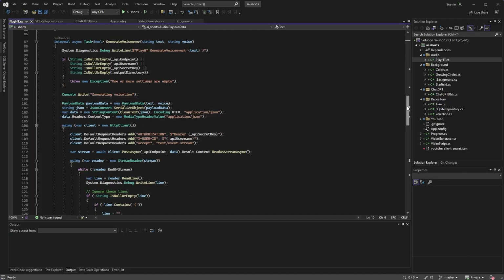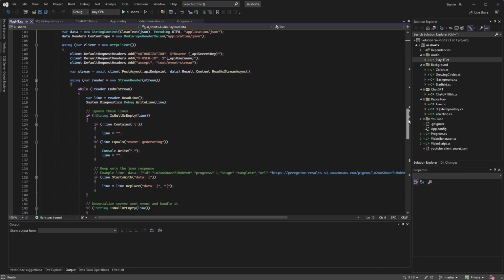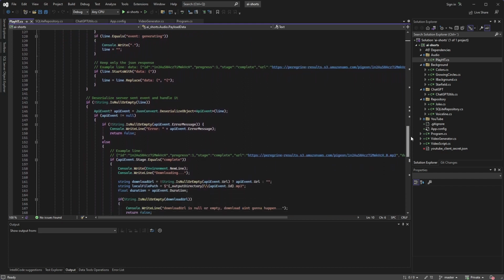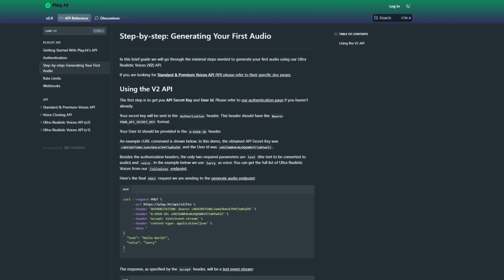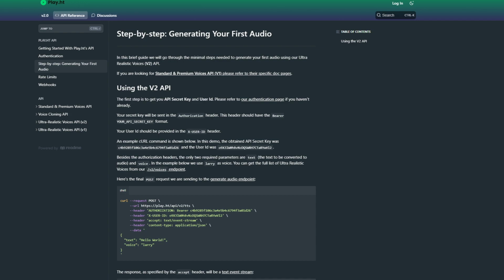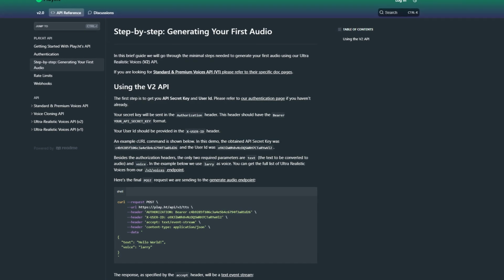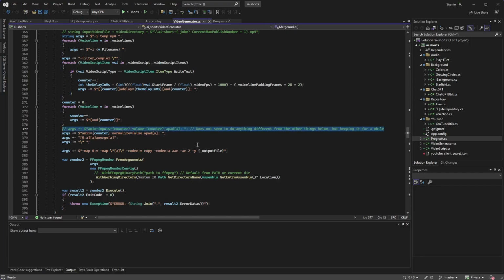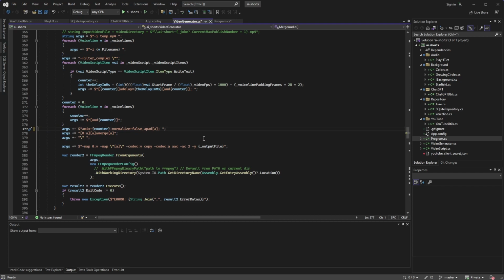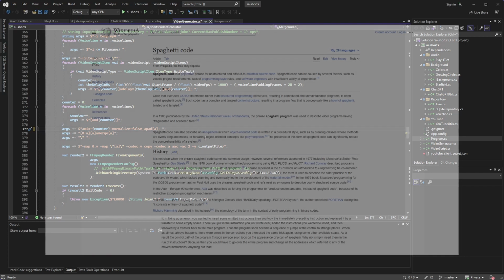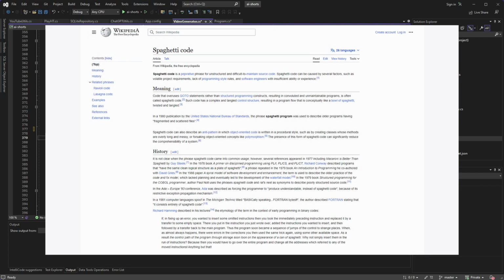Voice lines were also easy. Although Play.ht did not offer any C# example code, the API was well documented and writing code to consume it was straightforward. Next I had to generate the custom background and add the text lines. I used FFmpeg for this and it worked really well. Obviously my code was premium quality, well documented and bug-free.